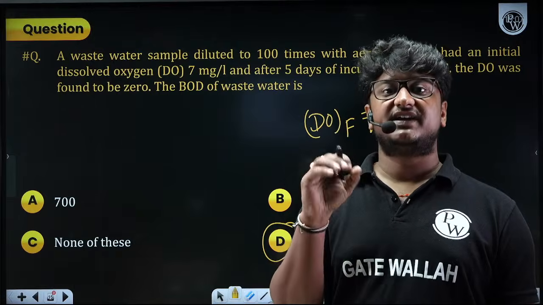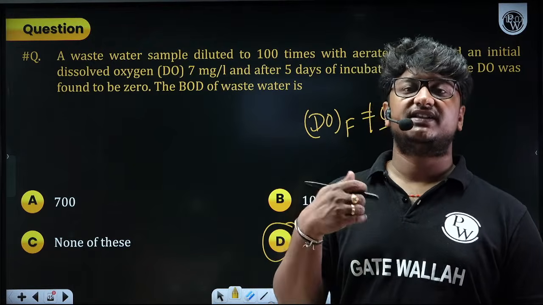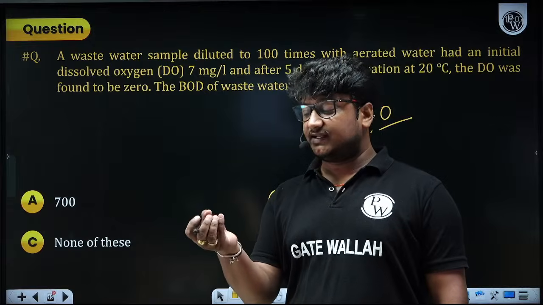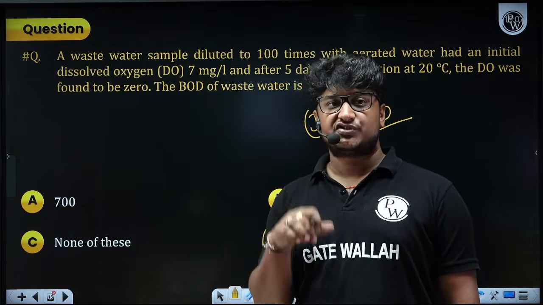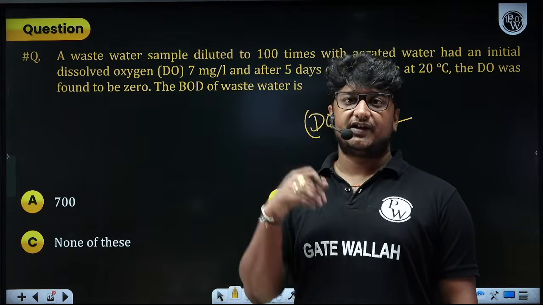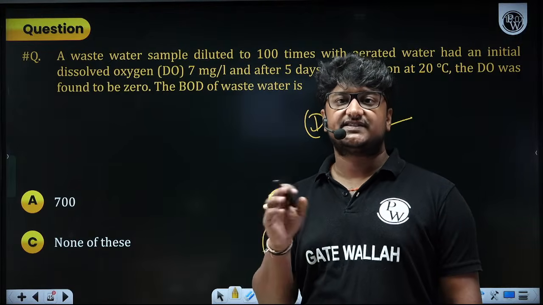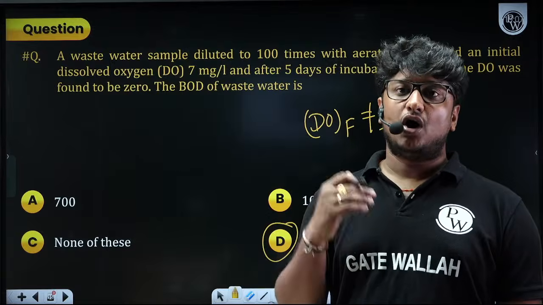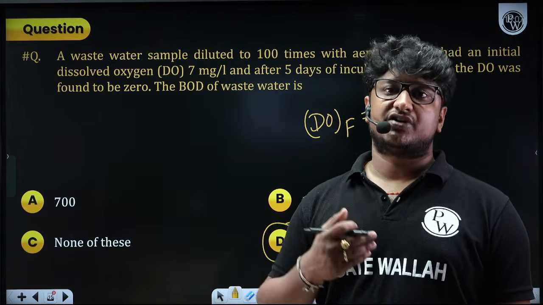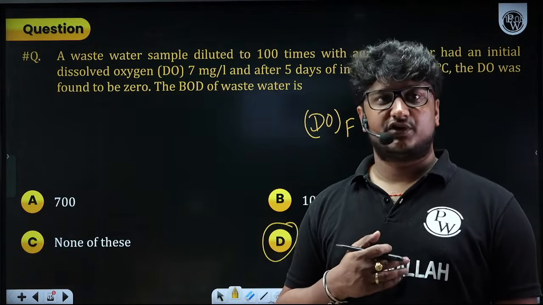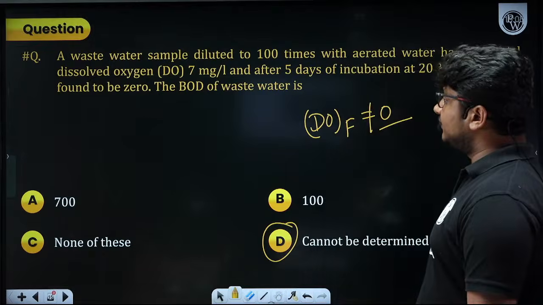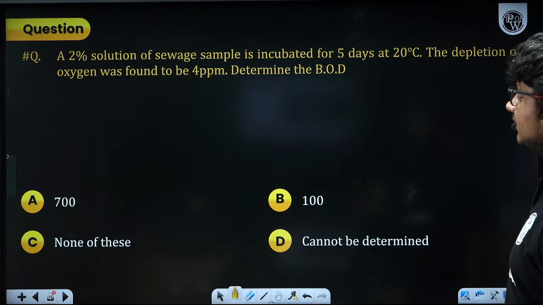You have to increase the dilution. The water you use for dilution, you have to aerate it more, so that the dissolved oxygen concentration in that aerated water is higher. Or you can change the dilution ratio. That also you can do. Am I clear to all of you? Go to the next question.